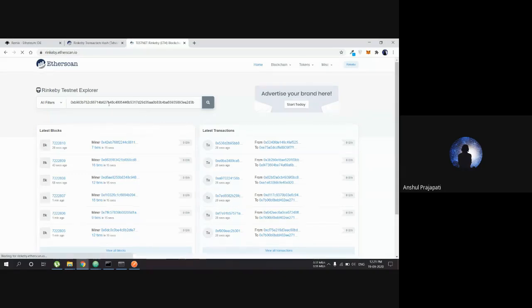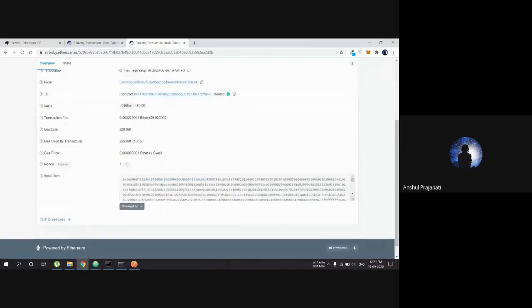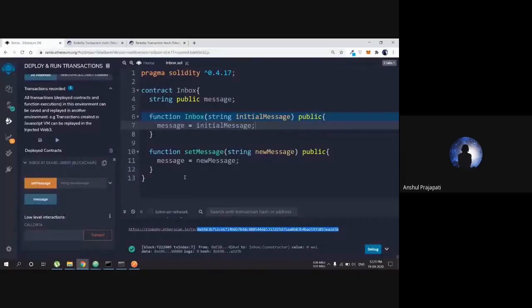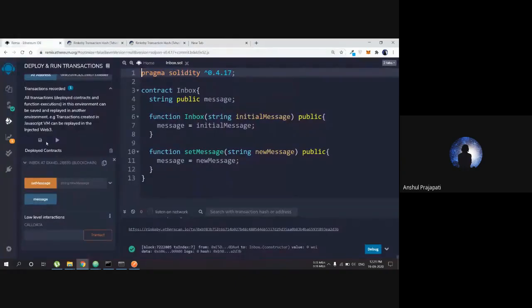Like we have just deployed a contract, and this is the address, and here you can see all the things. What amount of gas limit? Gas limit is like all the things we have written here. All of them are going to convert into some amount of money. Gas is the value, like a currency in terms of ethers, and that converts into ethers. Like 1 million gas value converts into 1 ether, so it has a lot of scope.